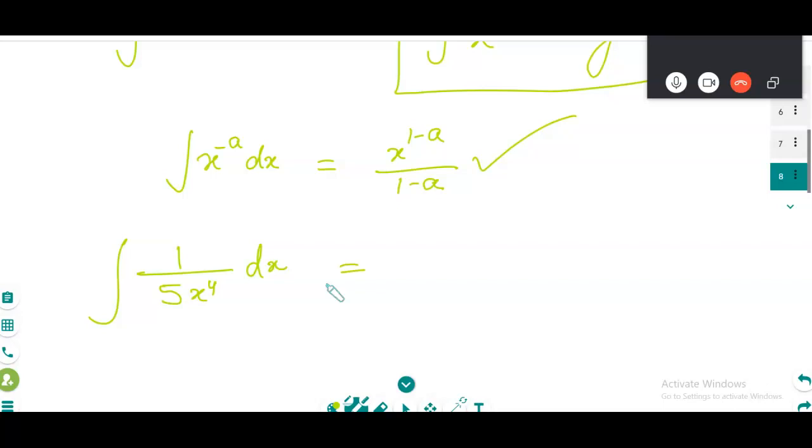It's going to be log 5 log 4x. I told you, only when single 1 power x is there. Here x power 4 is there. So can I write here like this? 1 by 5 x power 4, on the bottom denominator is there. Can I write x power minus 4? Yes.